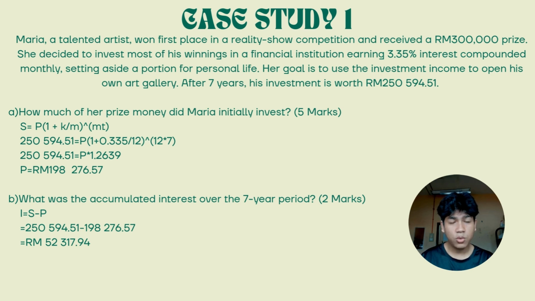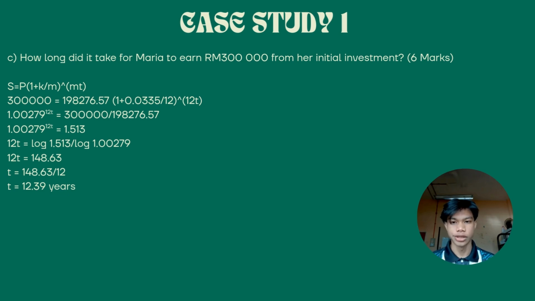To find the interest, we use I equals S minus P. So S is 250,594.51 minus 198,276.57. So the final answer is RM52,317.94. For case study 1, question C.